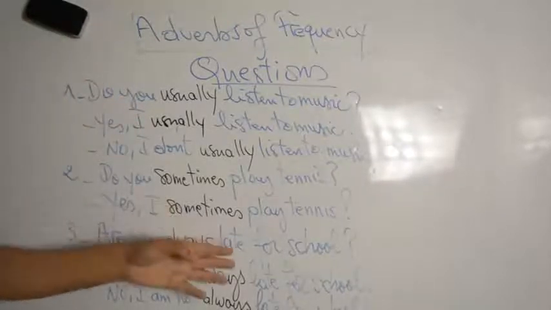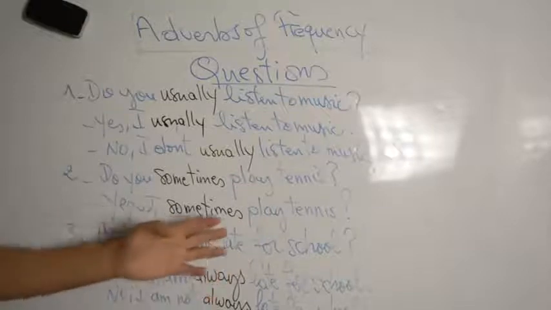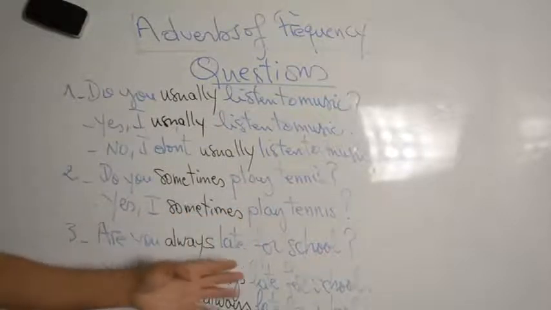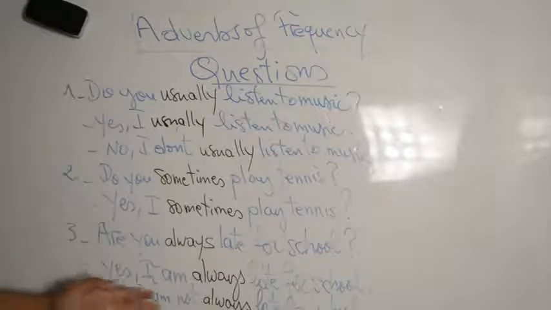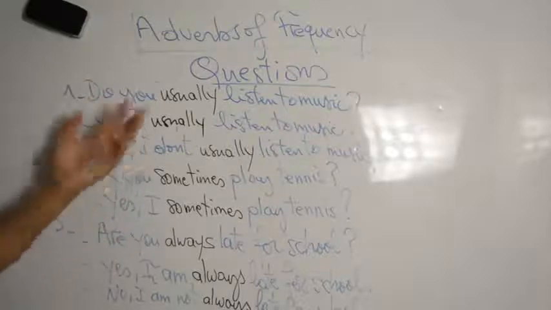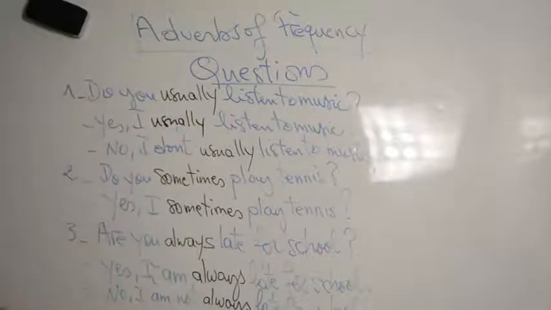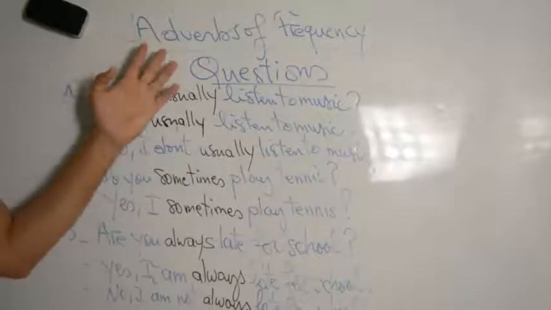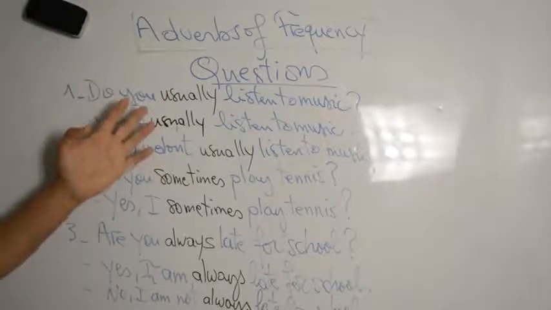So, are you always late for school? Yes, I am always late for school. No, I am not always late for school. Alright? Those are the questions used with adverbs of frequency. We call this type of question yes/no questions.